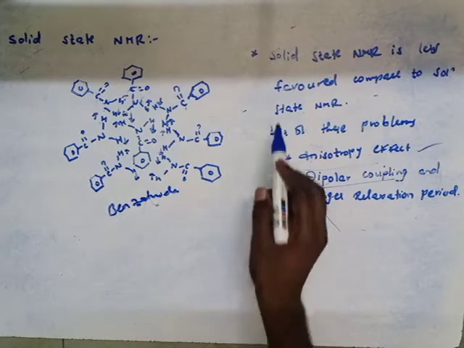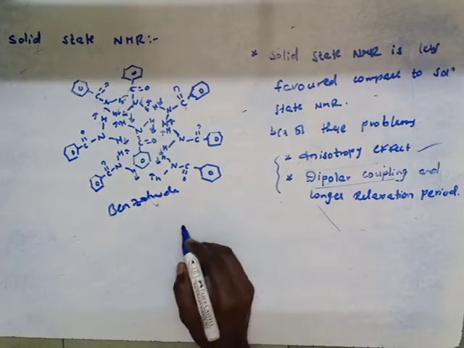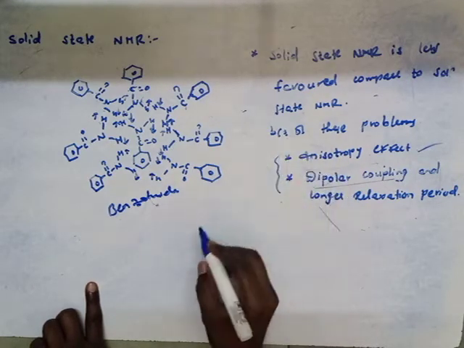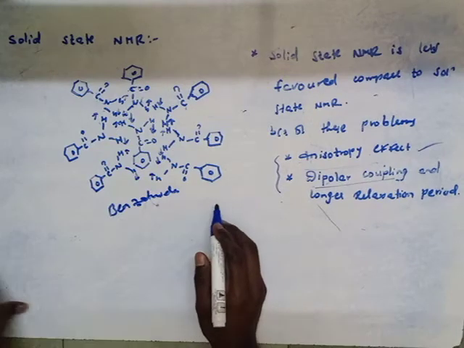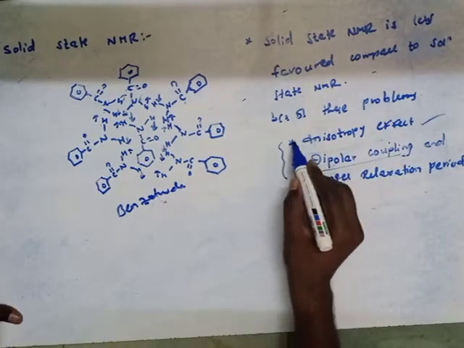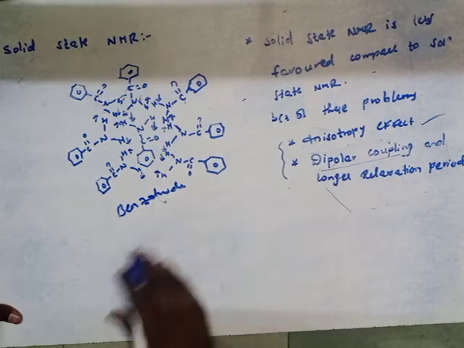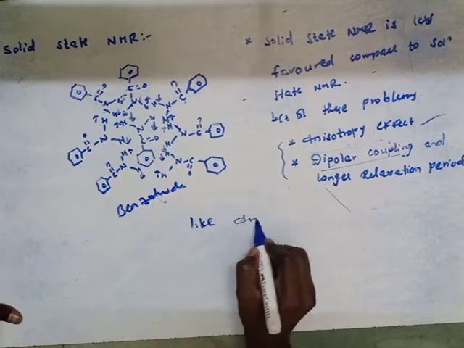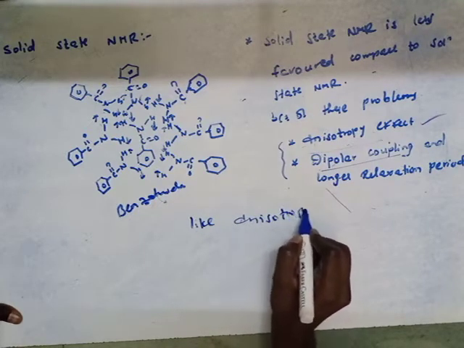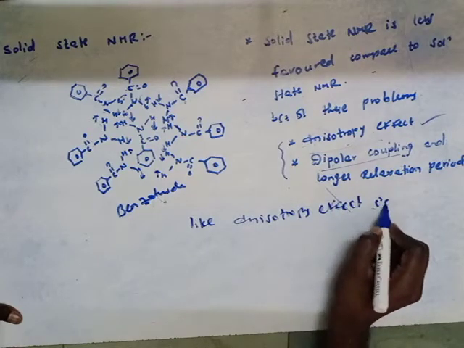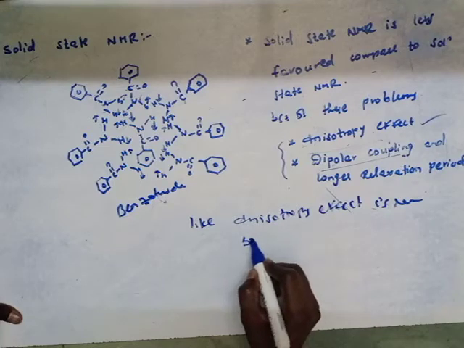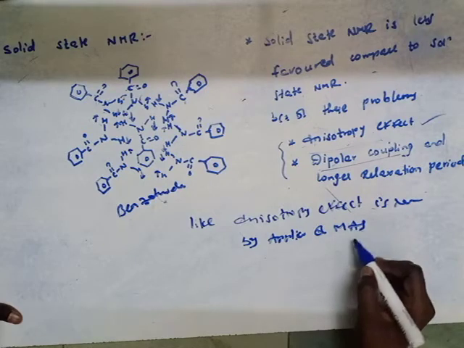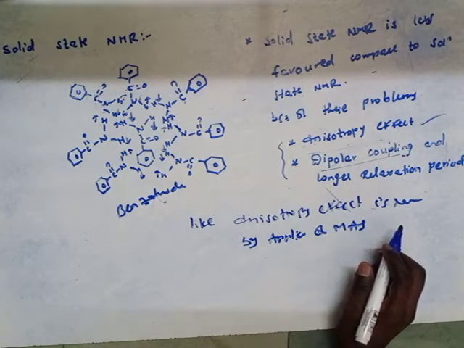In solid state, the broadening of signals can be resolved by different techniques. In order to remove these effects, we can apply different techniques. The anisotropic effect is removed by the application of the MAS technique, that means magic angle spinning.